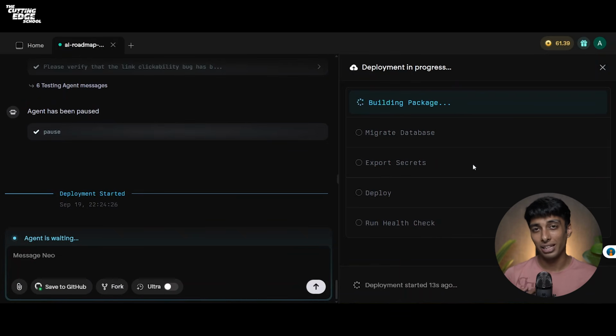Like we built an application from scratch. We did some iterations on our AI roadmap generation. We integrated the AI model, and now we are deploying it. Emergent also offers you to connect your custom domains after deployment, which means if I have a domain, for example, airoadmapgeneration.com or .ai, I can simply connect my domain to my Emergent and my project will be live, which means all of the world can use your project.